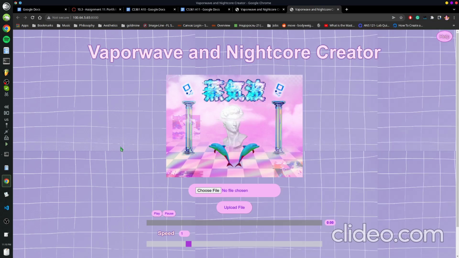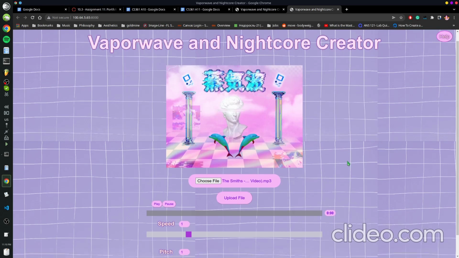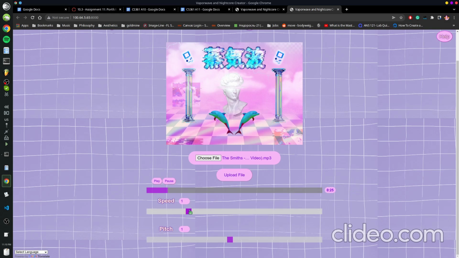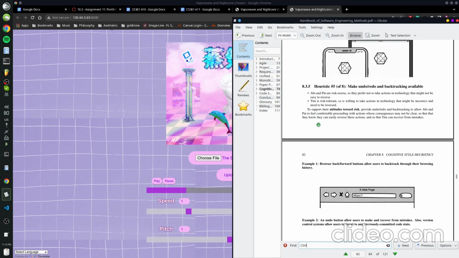Make undo, redo, and backtracking available. Yeah, we do. So if you pick a file and upload it, and let's say skip to the middle, and you modify it crazy, you can go back to the original. You're back at the original settings, so you know exactly what the settings are doing. You can undo and redo.